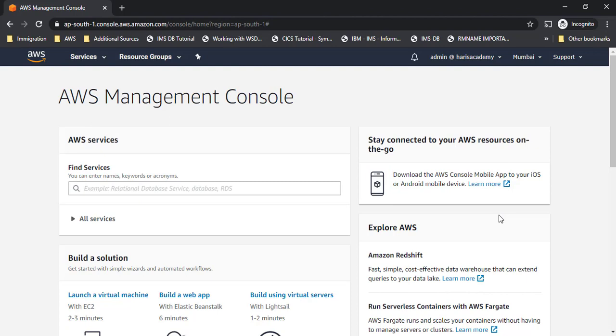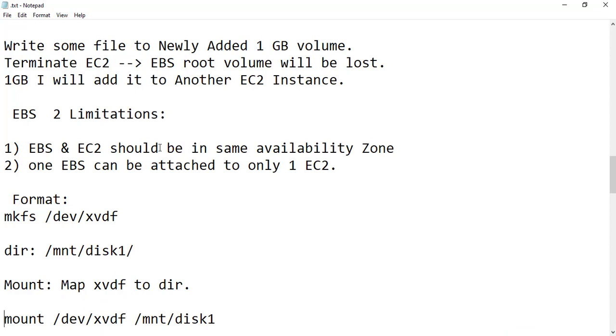Okay, so in the earlier lecture we learnt about EBS, Elastic Block Storage, and also saw the limitations of EBS, right? Today we are going to learn how to eradicate those limitations. The main limitation in EBS was that EBS and EC2 should be in the same availability zone, right? And also, one EBS can be attached to only one EC2.